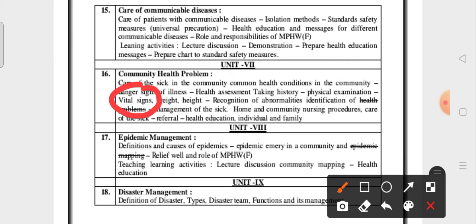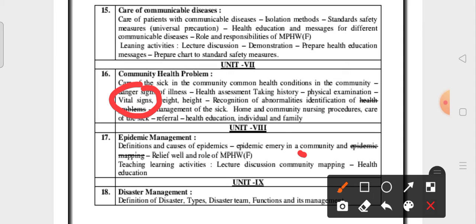Normal temperature, normal pulse, normal respiration, BP: 98.6 degrees Fahrenheit, 72 beats per minute, 18 to 20 breaths per minute, 120 by 80 millimeters of mercury. These are the normal vital signs for human beings. This question is important.